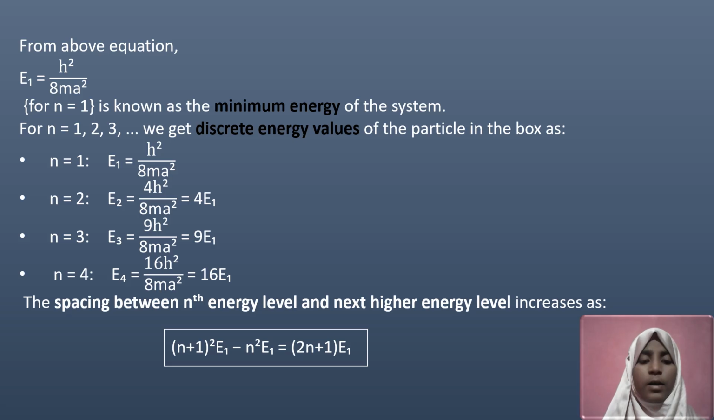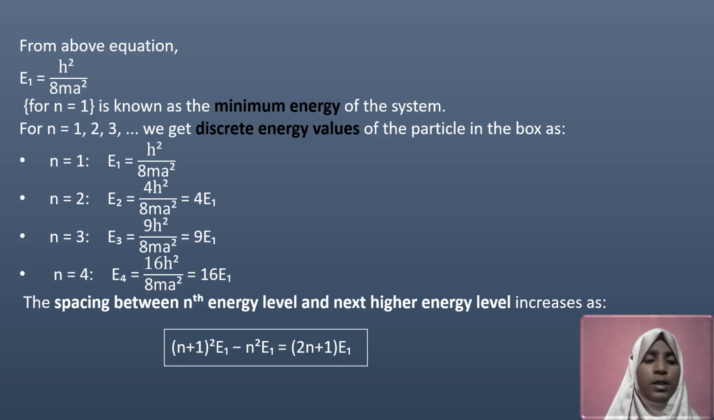Let us take a specific example. For n equals 1, the lowest energy, we get E1 is equal to h square by 8ma square. Similarly, for n equals 2, we get 4h square by 8ma square, which is equal to 4E1. And for n equals 3, E3 is 9h square by 8ma square, that is equal to 9E1. And similarly, for n equals 4, E4 is equal to 16h square by 8ma square, and that is equal to 16E1.